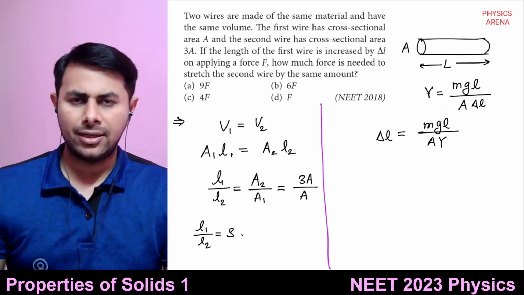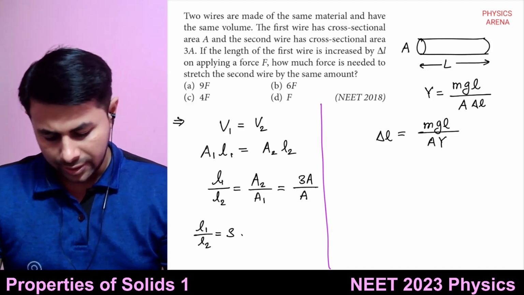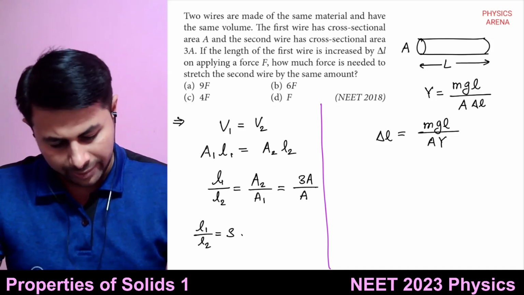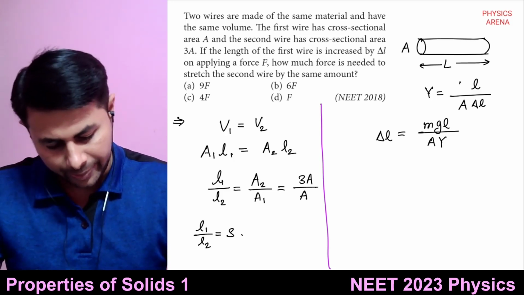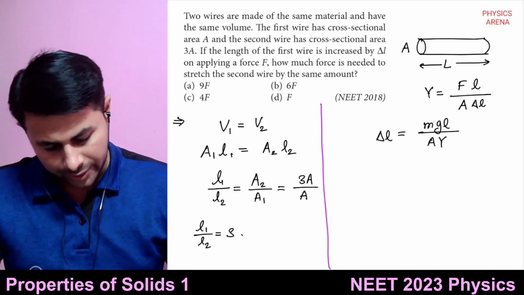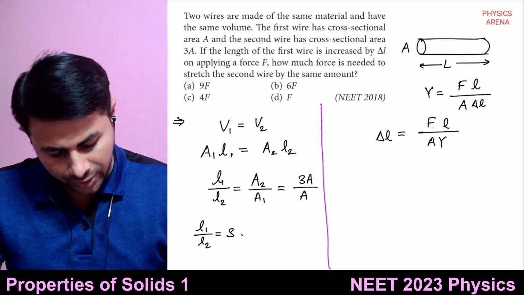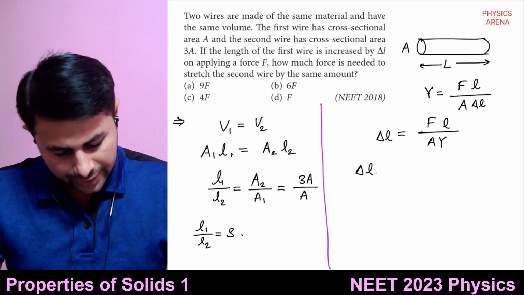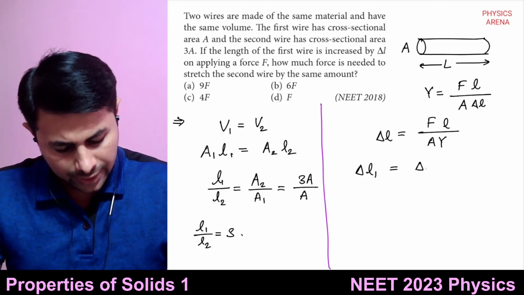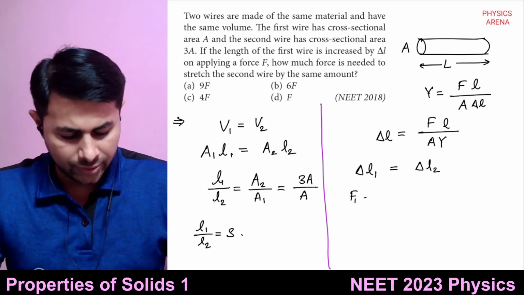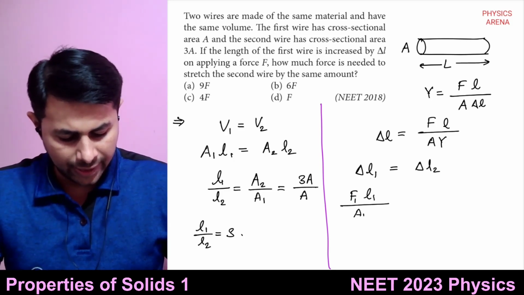And it is given that delta L1 equals delta L2. So in place of mg, let's write F, because force is given. Let's write delta L1 equals delta L2. So this can be written as F1 into L1 divided by A1 into Y.